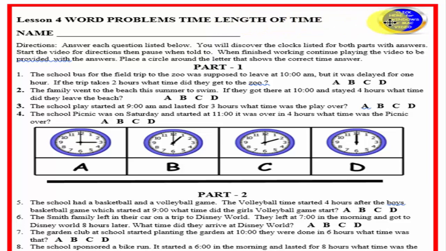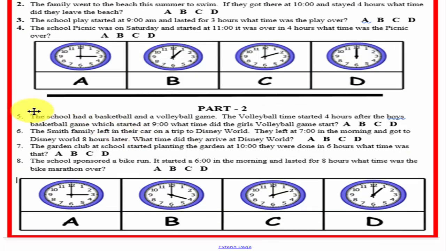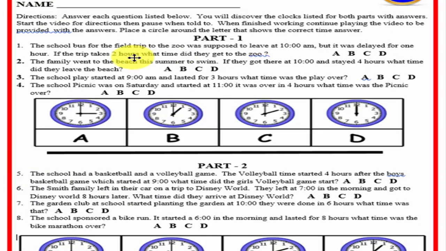Now, you've probably clicked on this video or this button to hear the video, place your name here, and you notice we have Part 1 and Part 2. Each part has 4 questions and 4 answers. And Part 2, same basic idea. 4 questions and 4 answers. Now, what you have to do is determine the clock or the time at the end of each question.